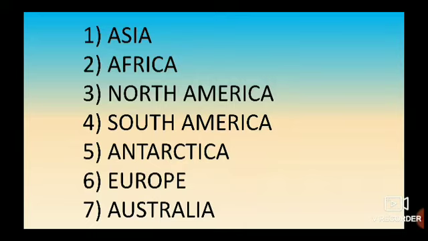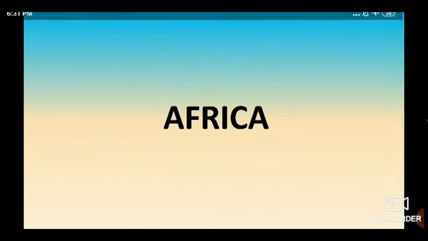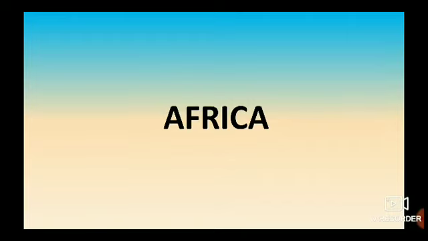In today's video, we are going to see the second largest continent, that is Africa. Africa is the second largest continent. So let's move to Africa, children.